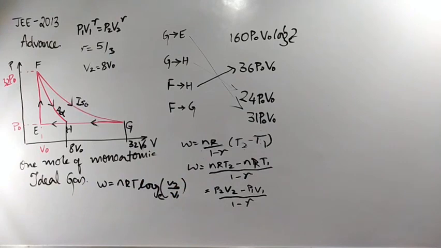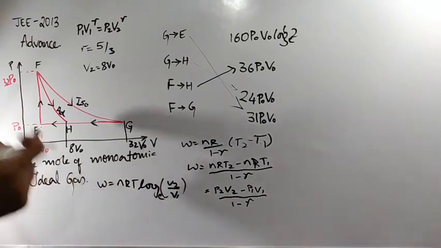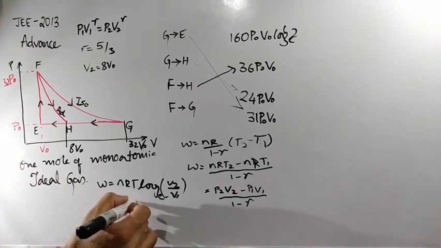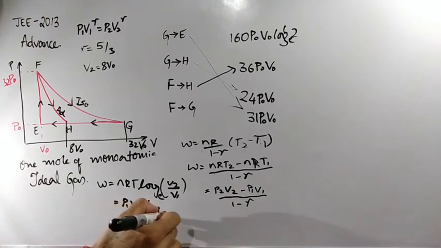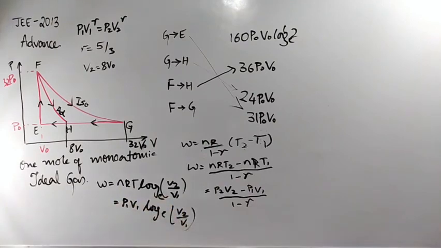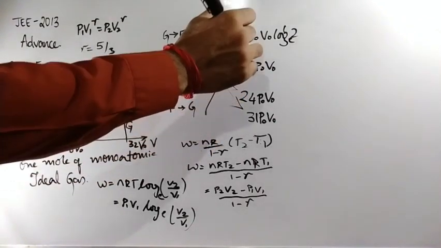If you are not having the T value, as in this problem, just change it to P1 V1 log to the base e of V2 by V1. Okay, and proceed. So V2 is 32 V0, V1 is V0. So P1 V1 will turn out to be 32 P0 V0. Solve it correctly, you are going to get 160 P0 V0 log 2 to the base e.